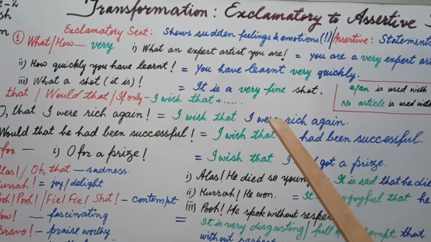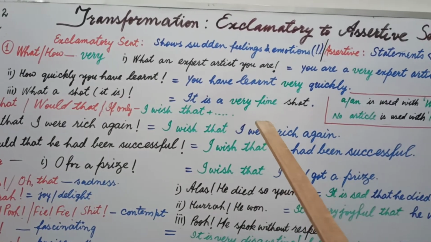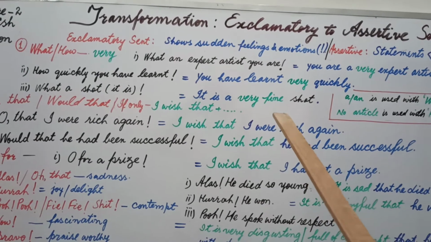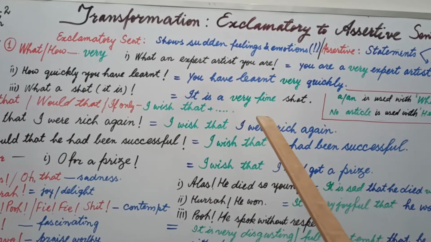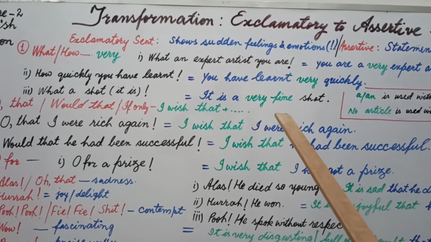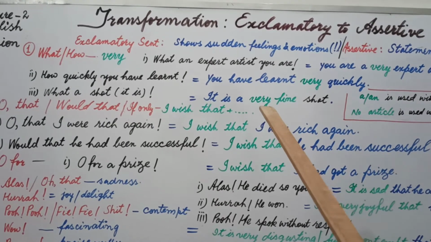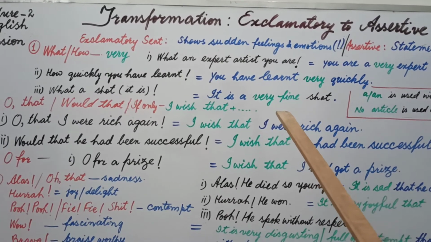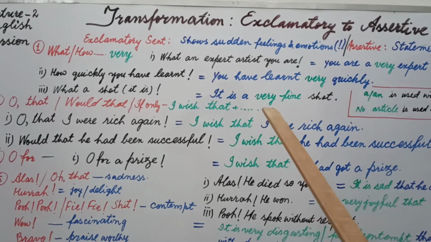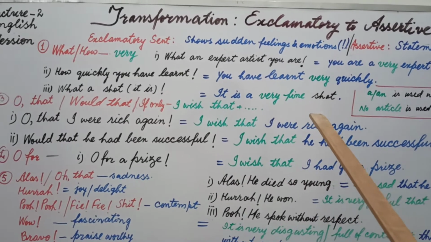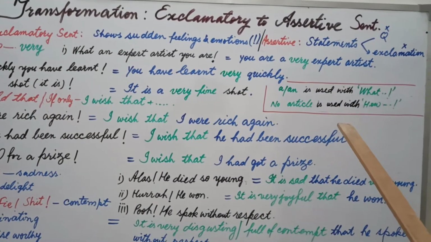It's wrong. Then definitely shot is great, shot is fine, shot is good. Then you should write any adjective related to the sentence that suits the sentence. You should write here fine. Fine is an extra word here. It is a very fine shot. Now one more thing I have given here, students.